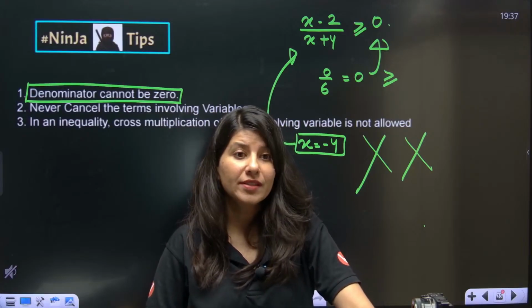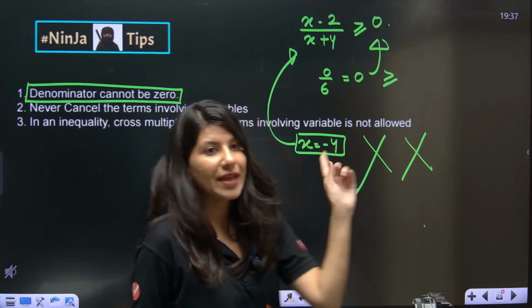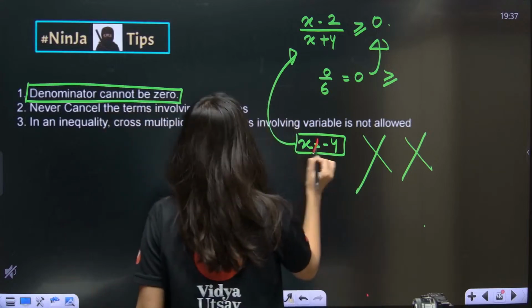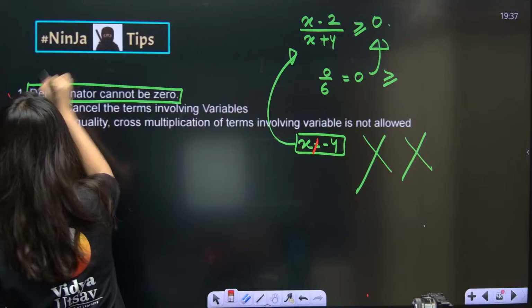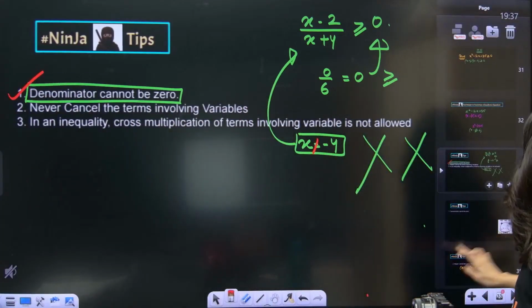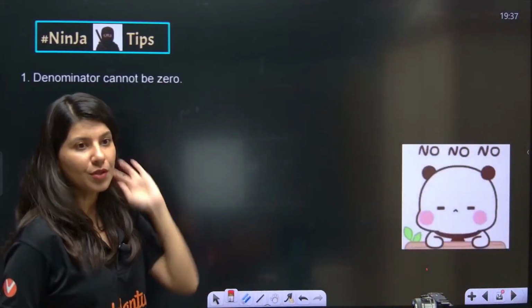Denominator 0 is a sin. So x cannot be equal to minus 4. So some ninja tips: denominator cannot be 0. Everybody understood this? A big no to denominator.